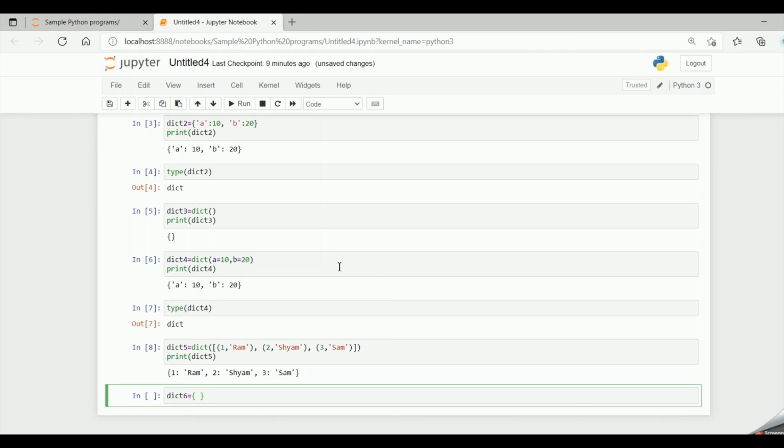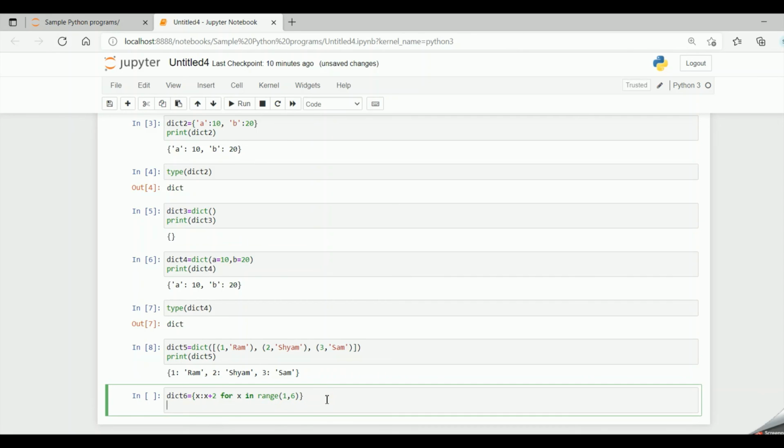The expression is x colon x plus 2 for x in range 1 comma 6. Here the first x is the key, and x plus 2 after the colon is the value. For every x in range 1 to 6, it will calculate key-value pairs. Now if I say print dict6,